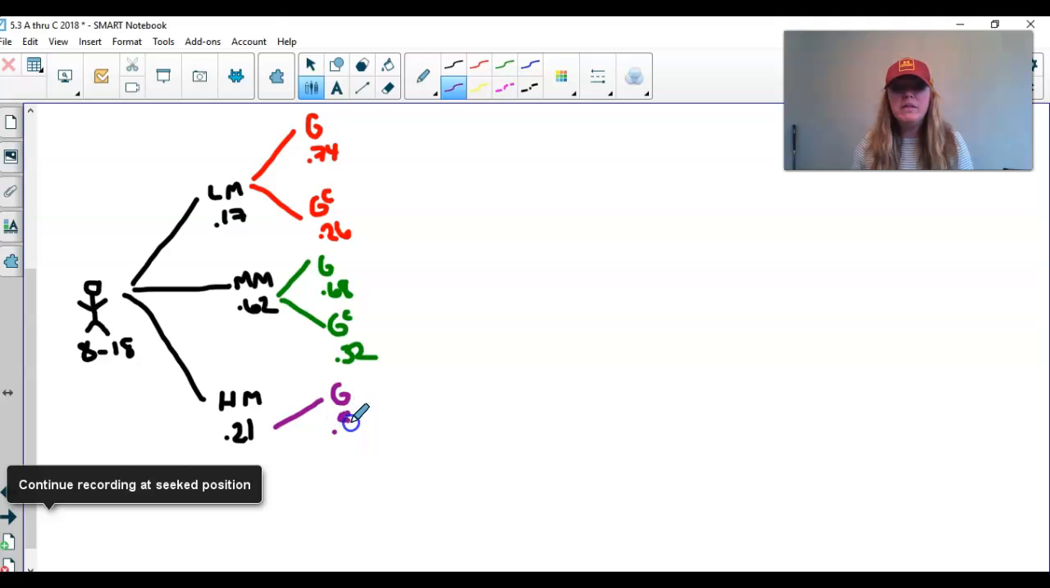0.52. So heavy media users can have good grades or they can not have good grades. Complement, right? And that's going to be 0.48. Okay. Again, these branches here have to add up to 1.